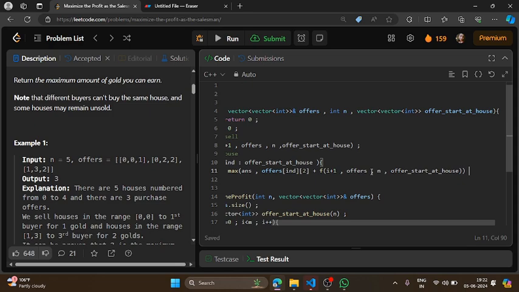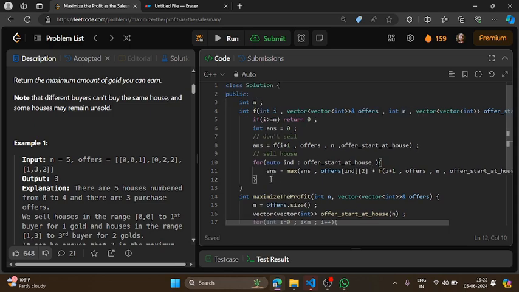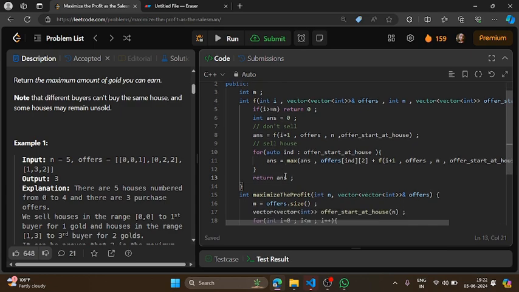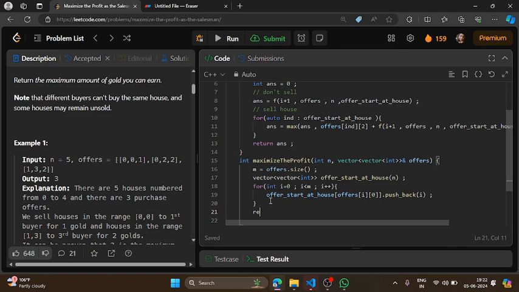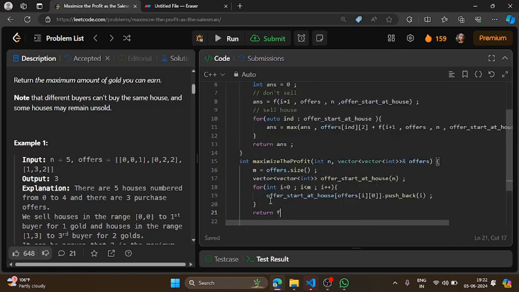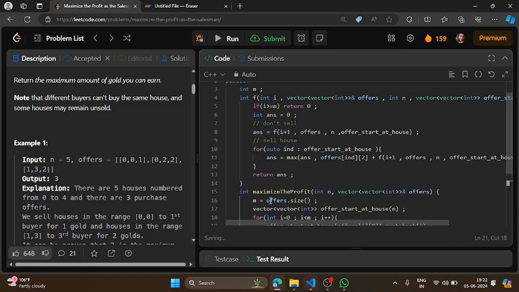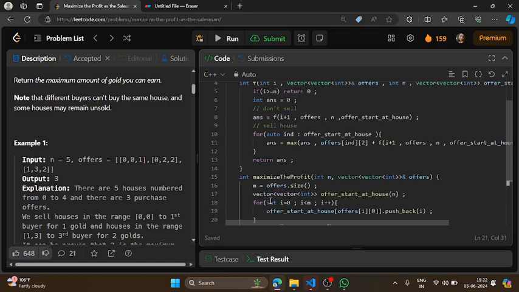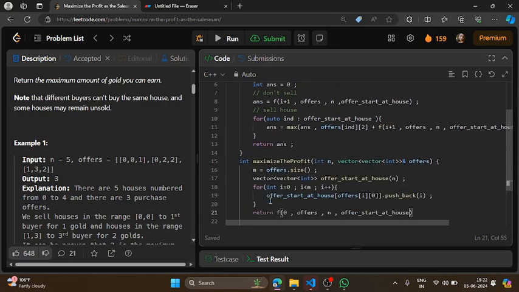So this is done. In the same manner, I will go through the for loop and check for each and every offer which I'm choosing, and I will store the maximum out of every offer available in my answer, and at the end I will simply return the answer. Let me return it here also. I will be starting from the 0th house. I will pass the offer vector, I will pass the n, and this. So I'm done with the recursion.